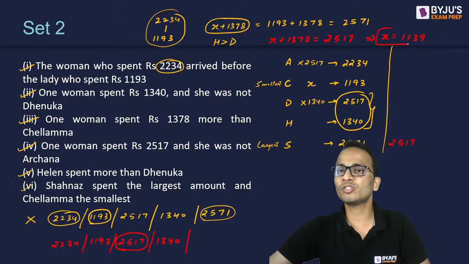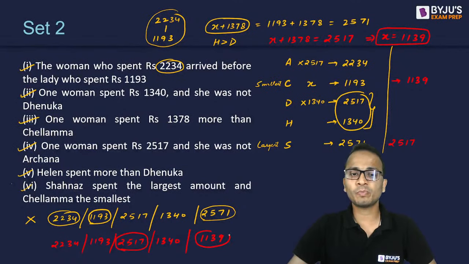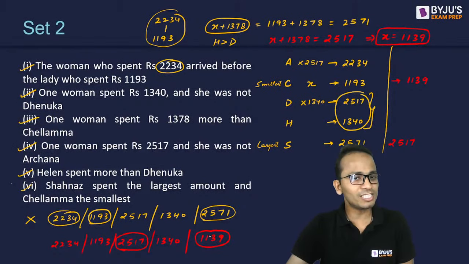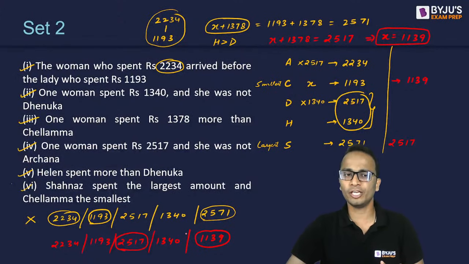So the value of x will be 1139. So I can say that C, Chelamma, will spend 1139 rupees. 1139 will be the fifth value which is derived here. So Chelamma has spent 1139, which is the smallest amount. Yes, definitely, 2517 is spent by Shanaz, which is the largest amount. So these two values are already gone.